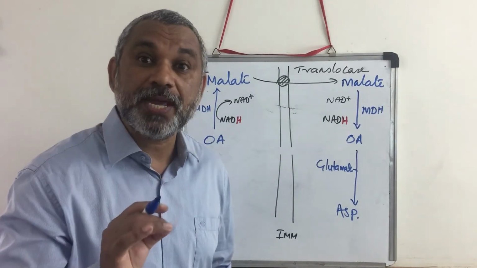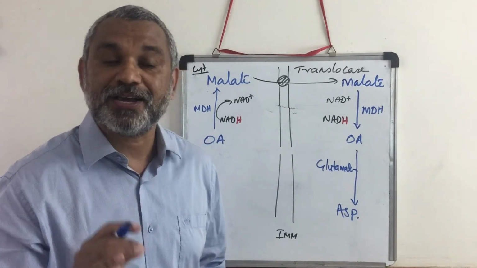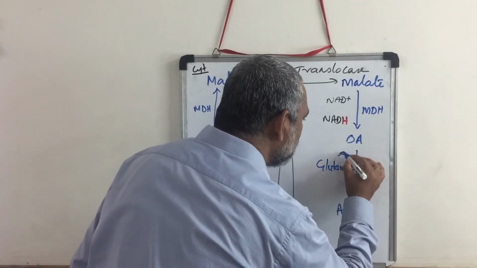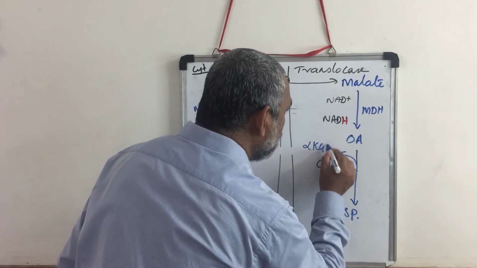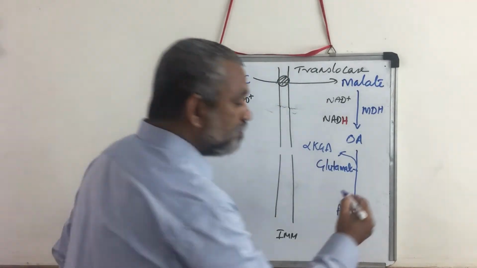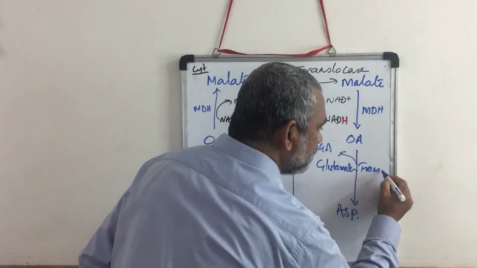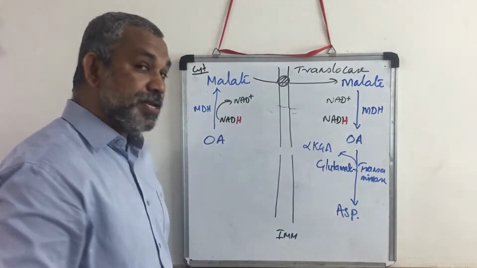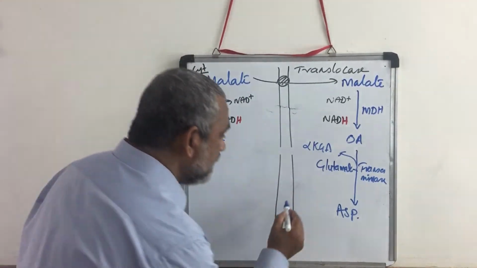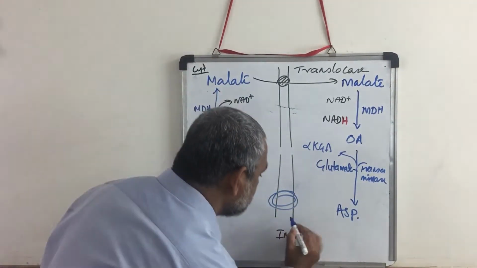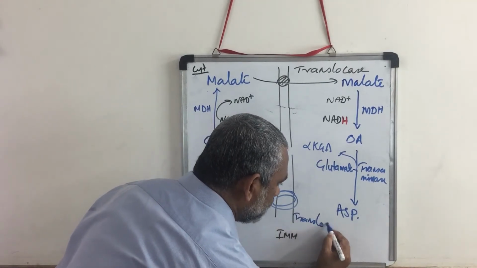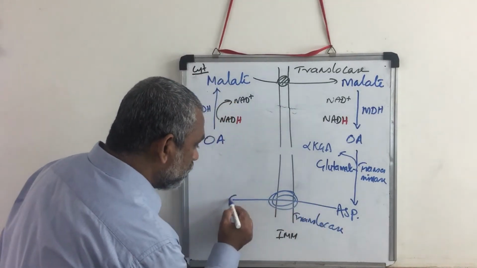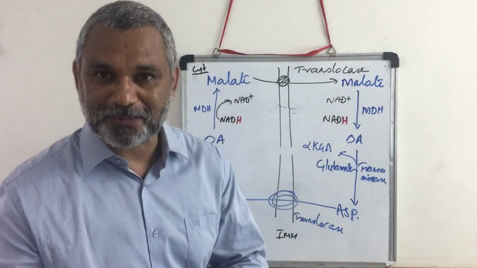What will happen to glutamate? It will become alpha ketoglutaric acid. Okay, so glutamate becomes alpha ketoglutaric acid, and this is by an enzyme called transaminase. Aspartic acid is formed. Now, what is the fate of aspartic acid? Here there is another transporter, a translocase. This is an aspartate translocase. This aspartate is brought out into the cytoplasm.